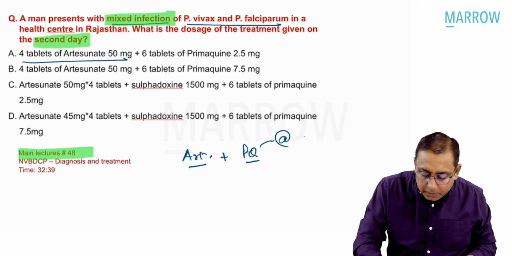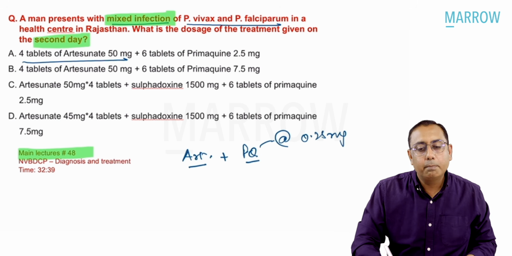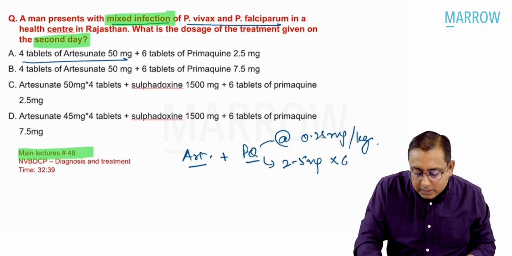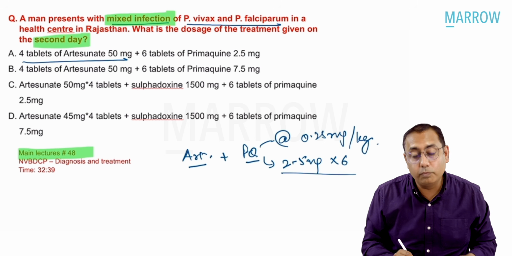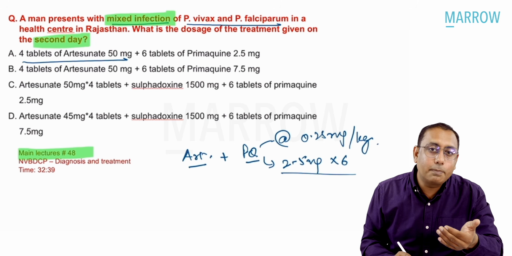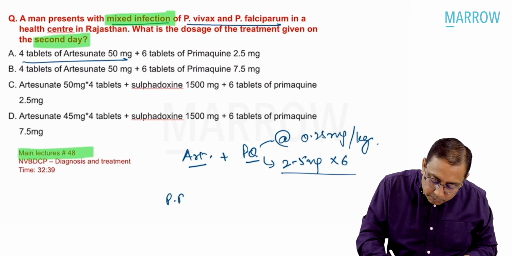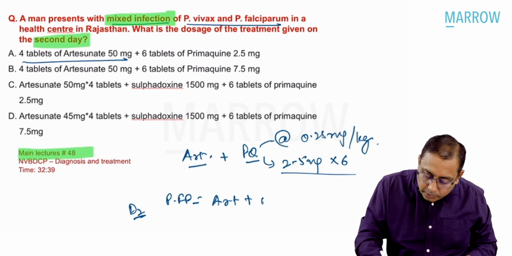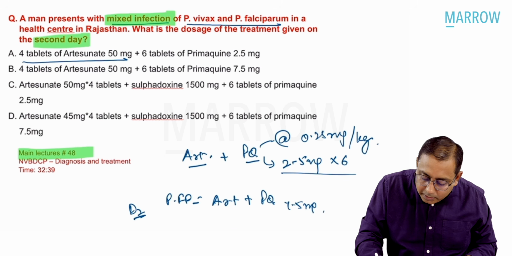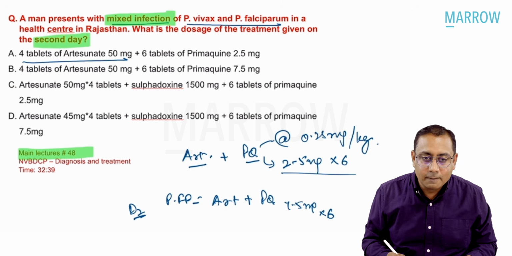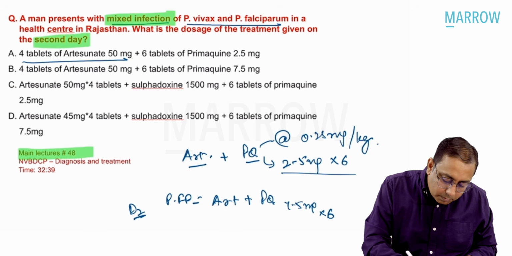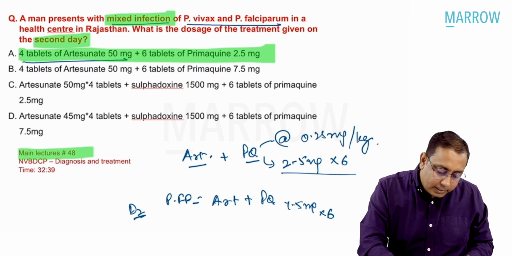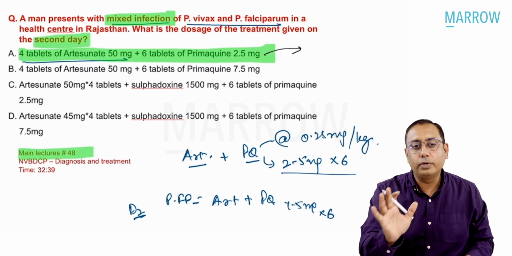Now this primaquine is to be given at the rate of 0.25 milligram per kg body weight. It is given as 2.5 milligram tablets, and there will be 6 tablets. In case it was Plasmodium falciparum, you would have given on day 2 artesunate plus primaquine 7.5 milligram tablets, 6 tablets. Are we getting this? So for mixed infections, you would mark the single best answer as 6 tablets of primaquine, 2.5 milligrams. These 6 tablets will be continued for a total of 14 days.